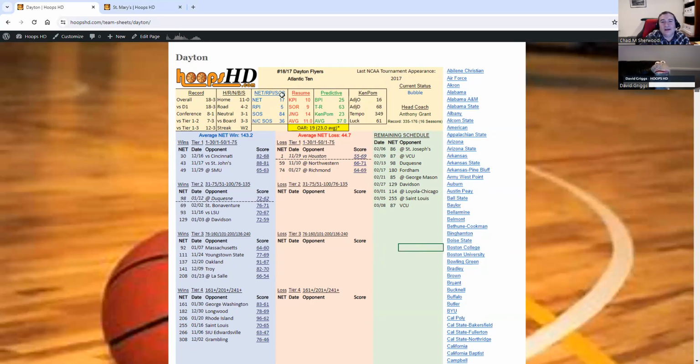After that, we get the name of the team, and there's a number there before the team and date, number 18 slash number 17. What's that mean? Those are the human polls. So that's the AP and coaches poll ranking. Not every team has that. In fact, I think only 25 will have that.